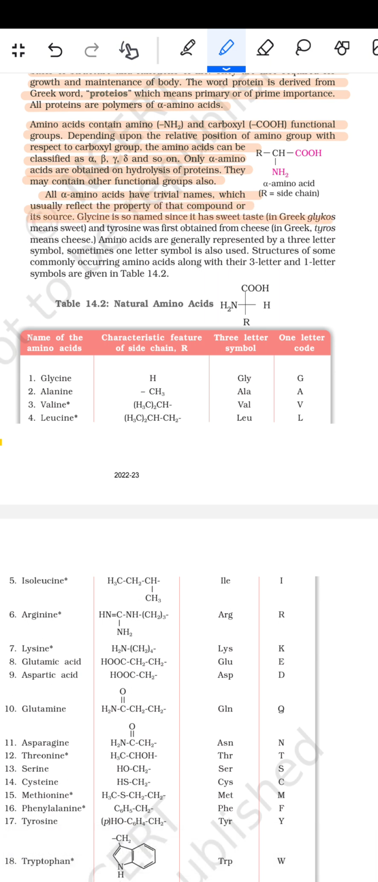Glycine is also named since it has a sweet taste; in Greek, glykos means sweet. Tyrosine was first obtained from cheese; in Greek, tyros means cheese. Amino acids are generally represented by a 3-letter symbol. Sometimes a 1-letter symbol is also used. The structures of some commonly occurring amino acids along with their 3-letter and 1-letter symbols are given in Table 14.2.